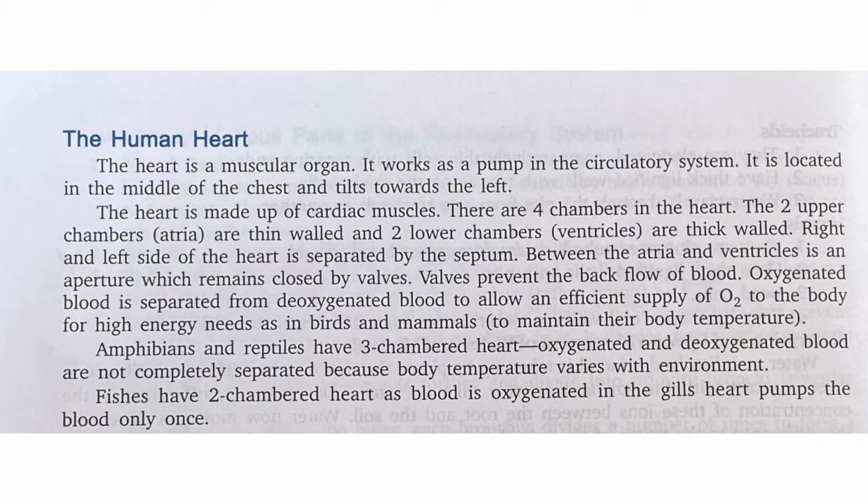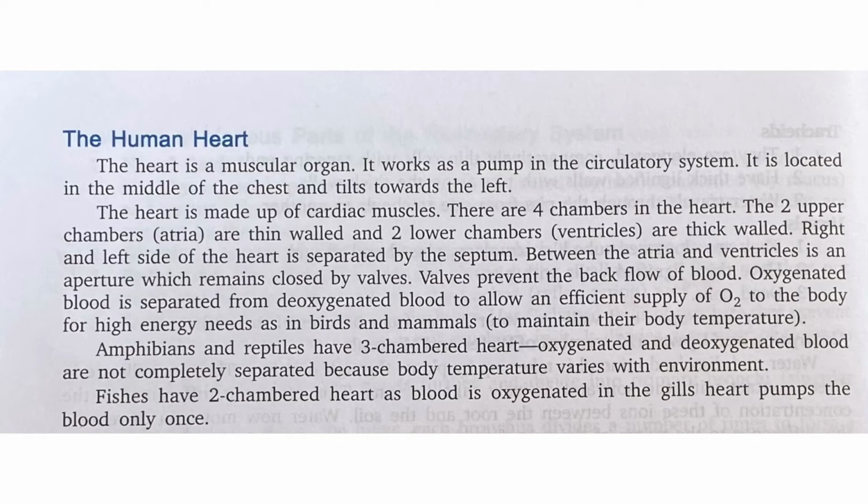Between the atria and ventricles, there is an aperture which remains closed by the valves. Valves prevent the backward flow of blood. Oxygenated blood is separated from deoxygenated blood to allow an efficient supply of oxygen to the body for higher energy needs, as in birds and mammals.